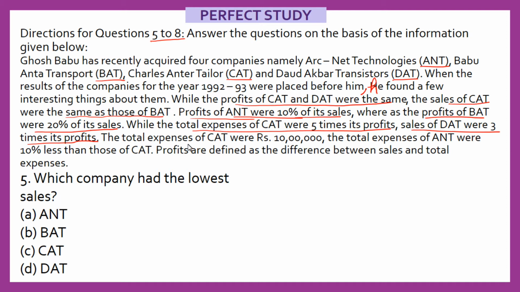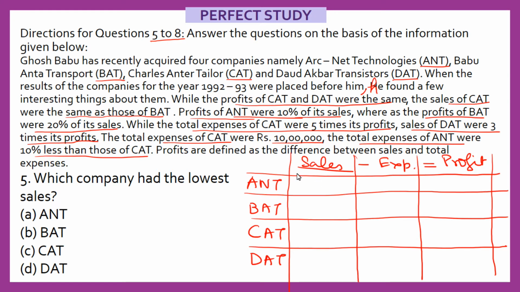The total expenses of CAT were rupees 10 lakh. Total expenses of ANT were 10% less than those of CAT. Profits are defined as the difference between sales and total expenses. So let's solve this particular set by making a table here. Okay, so now let's first jot down whatever absolute values are given.